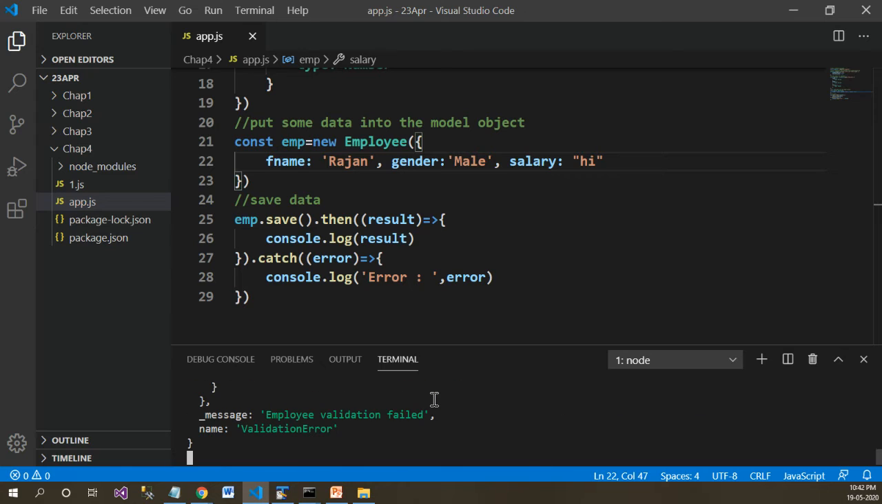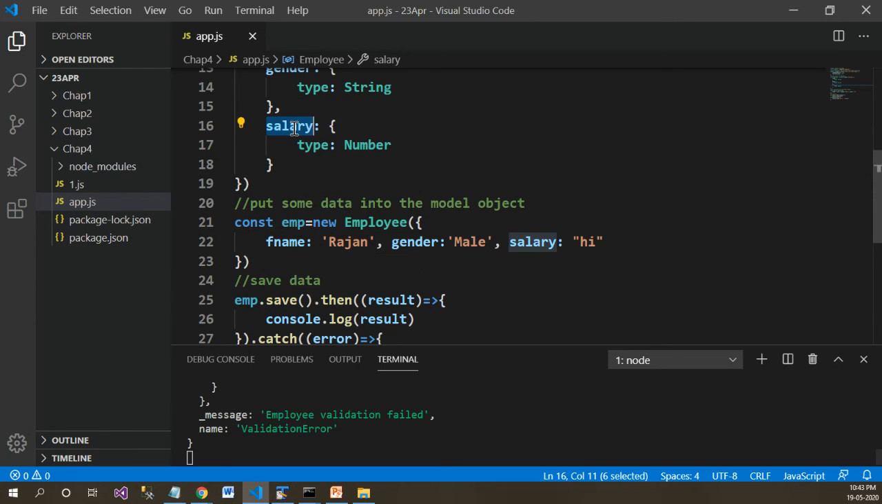As soon as we run the application, it shows an error message, and that is employee validation failed. What is the reason? The employee data, that is salary, is declared of type number, and here what you have supplied to it is a string. So you cannot store a string within the salary model which is of type number. That's why this particular warning or error appears.